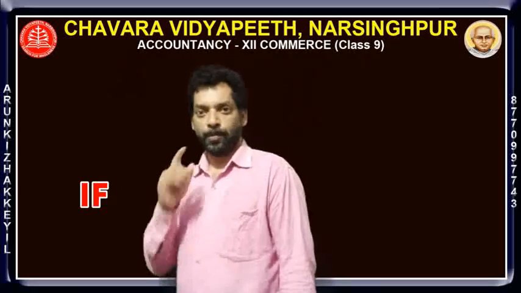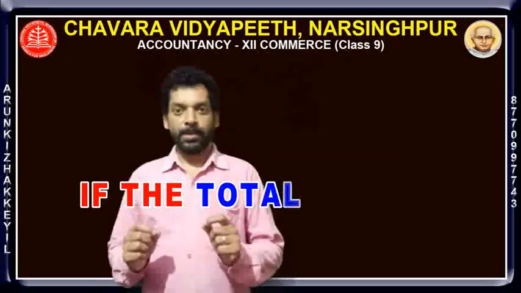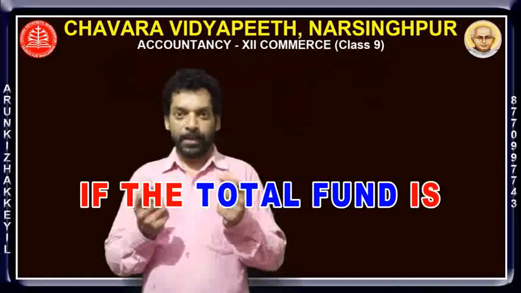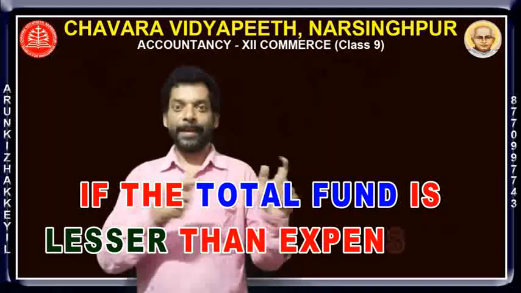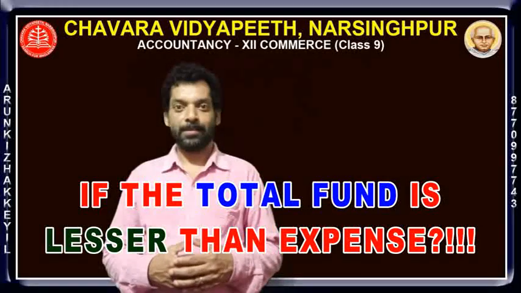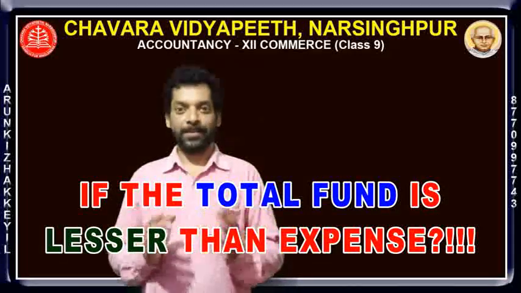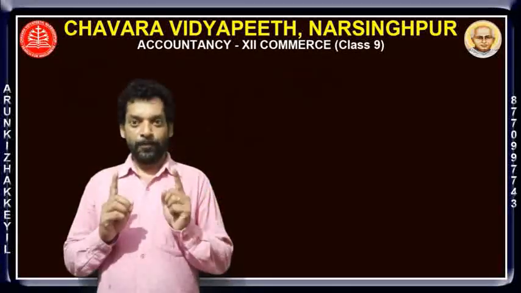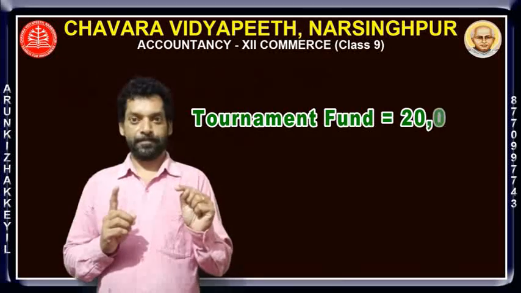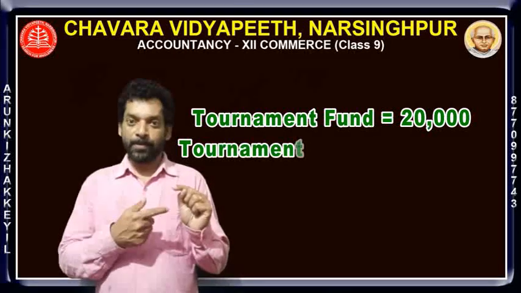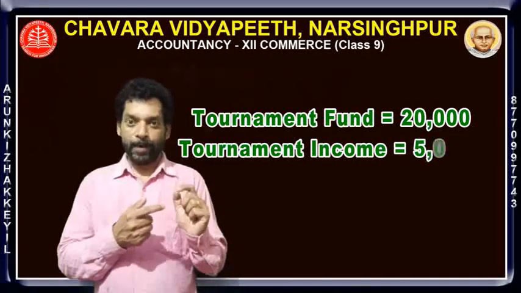But there comes one problem. Suppose the fund and income from such a fund is lesser than the expenses, how is it treated? Example: tournament fund balance is rupees 20,000. Income from tournament 5,000.